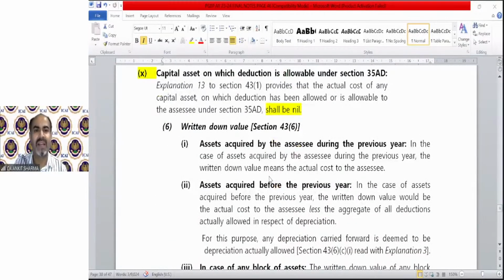What is the meaning? Capital asset on which deduction is allowed under Section 35AD. Section 35AD was a special provision. I have told you that we will discuss it later. So under Section 35AD, there is 100% deduction allowed for capital assets if they are fulfilling certain conditions. So if 100% deduction has been allowed, there is no concept of depreciation remaining.